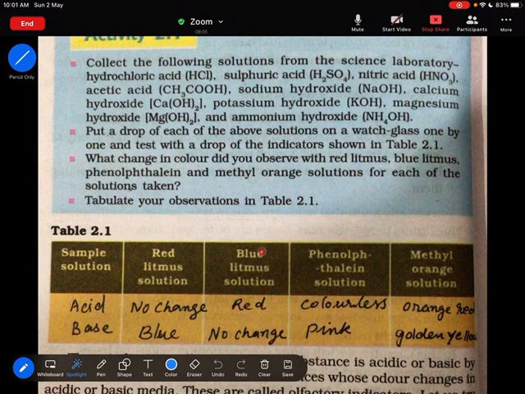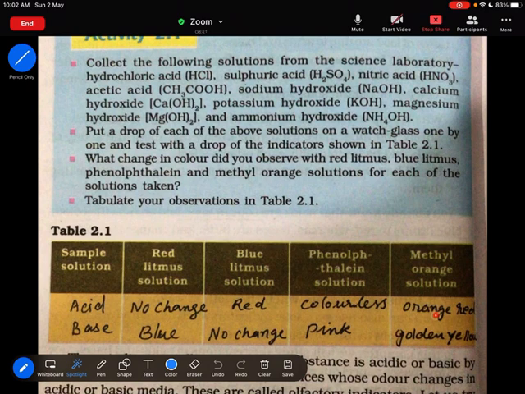If instead of blue litmus solution you add phenolphthalein solution, phenolphthalein is actually a colorless solution. If you add phenolphthalein to acid, it stays colorless. If you add methyl orange to acid, then you will get an orange red color.